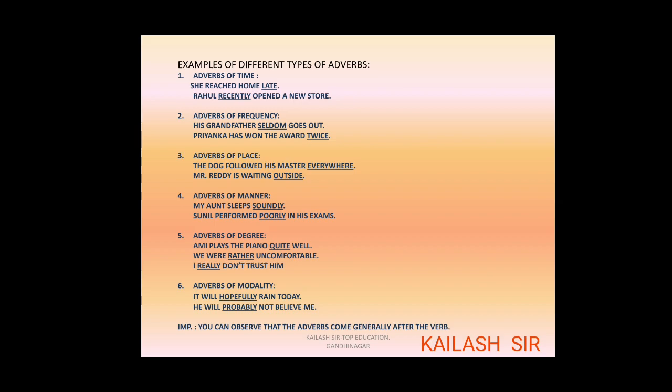To find out an adverb, ask the question to the verb. How a verb is done, when it is done, where it is done, in which way it is done, the feelings, emotions. Like this you can question the verb. The answer you will get will be an adverb, which can be a place adverb, time adverb, manner adverb, degree adverb or adverb of modality.